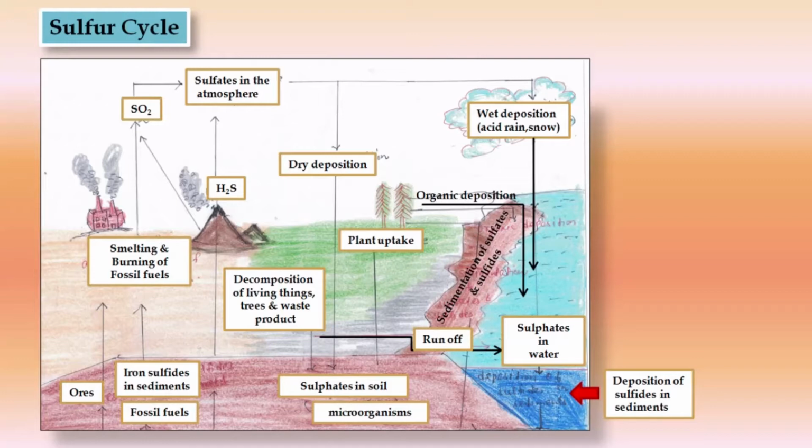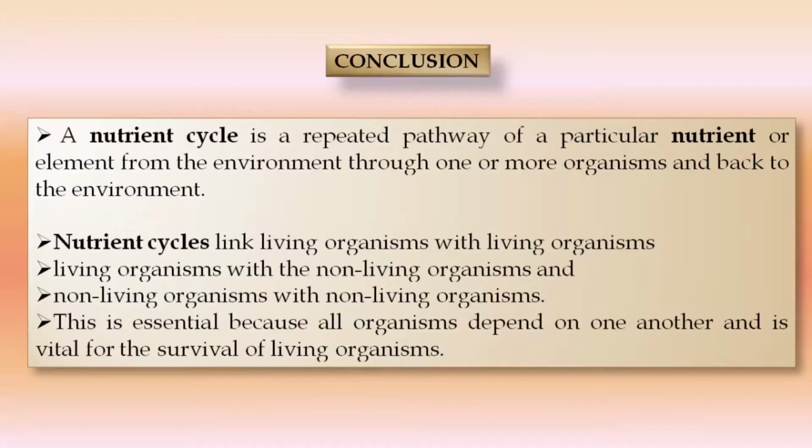Some of the decomposition of living trees and waste products gets runoff and mixes with water, and then sulfur is present in water, which finally results in deposition of sulfides in sediments. Some of these iron sulfides in sediments, fossil fuels or ores are again used by humans for smelting and burning of fossil fuel, and again the cycle goes on repeating time and again.